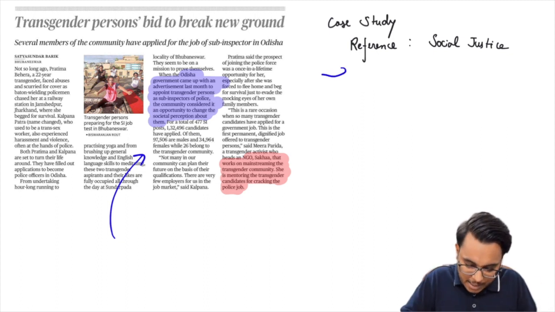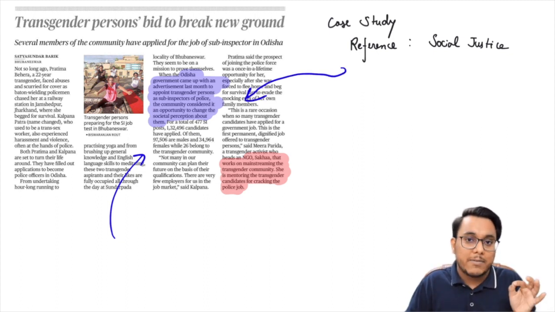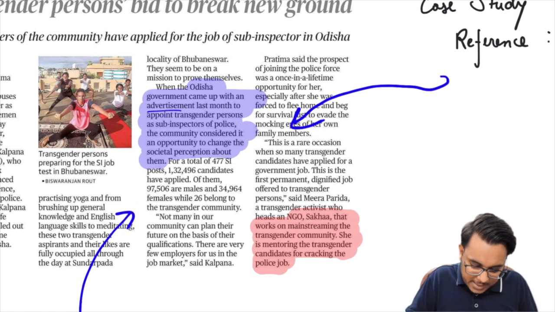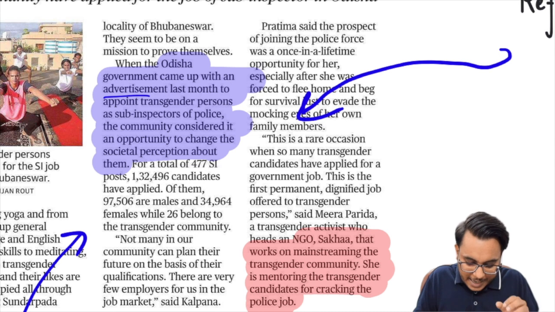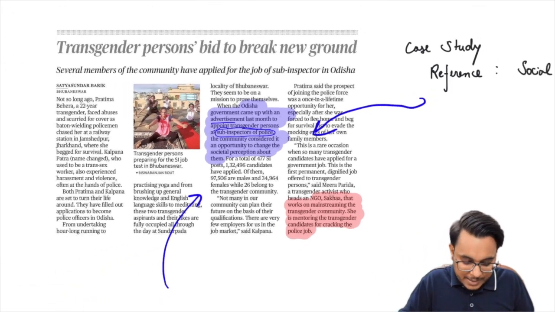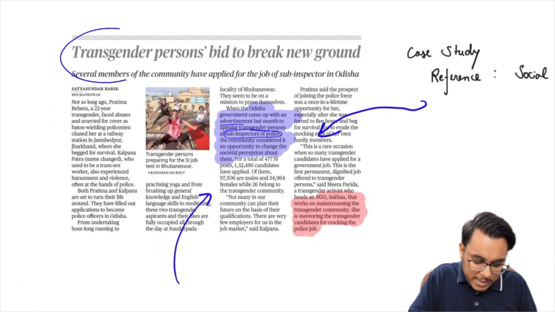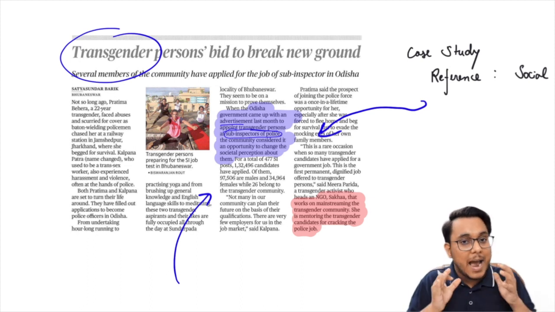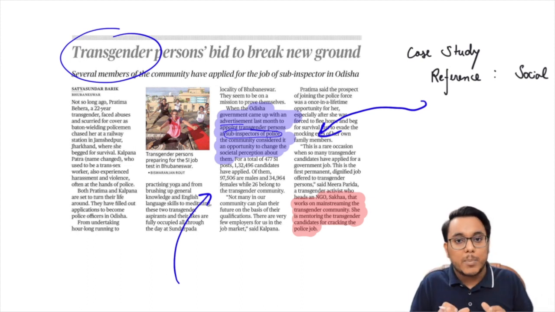But guys, here the Odisha government has taken a very good step. The Odisha government came up with an advertisement last month where it was said that transgender persons will be appointed as sub-inspectors of the police. And in this capacity, it has been seen that in Odisha, a large number of transgender people have been in high spirits and they are preparing for government services.